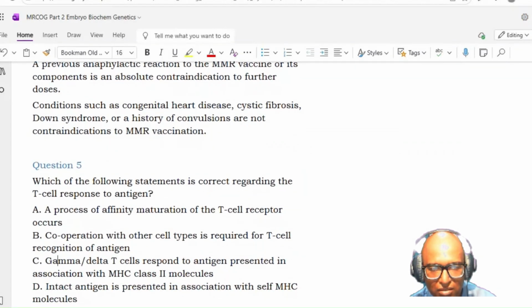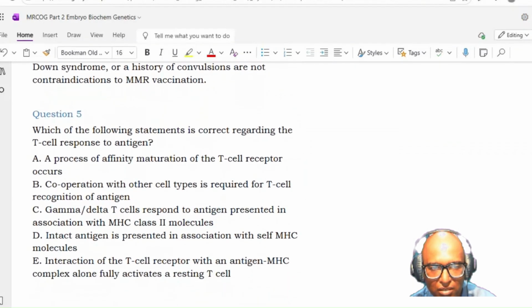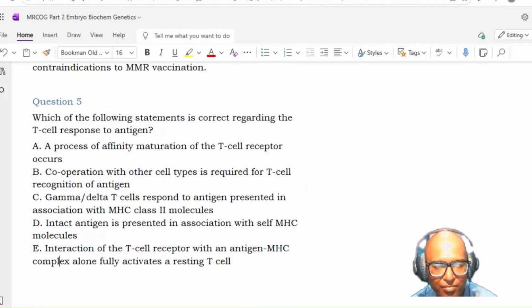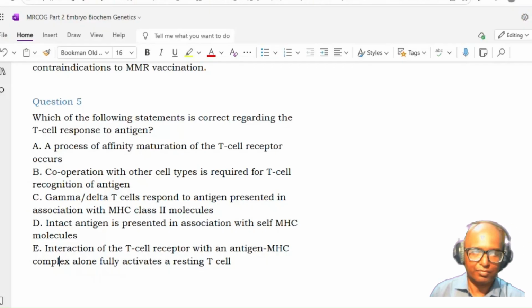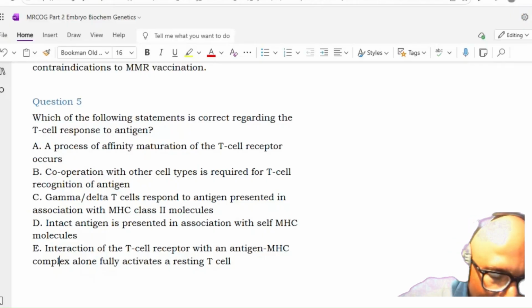Next. Which of the following statements is correct regarding the T cell response to antigen? A process of affinity maturation of the T cell receptor occurs. Cooperation with other cell types is required for T cell recognition of antigen. Gamma delta T cells respond to antigen presented in association with MHC class II molecule.